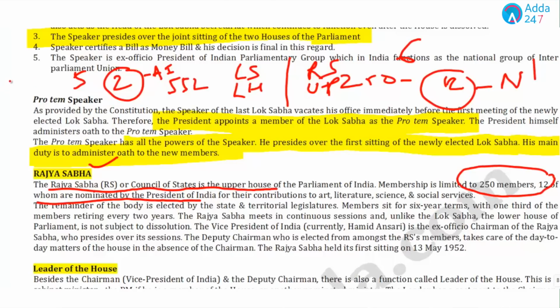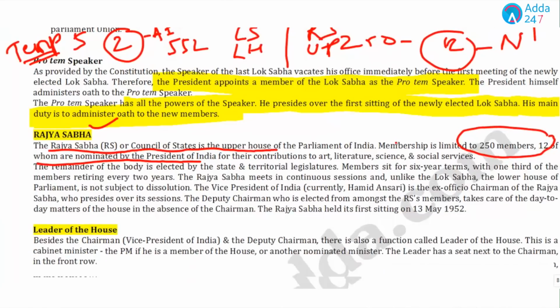And remember this, Lok Sabha is a temporary house, because it can be dissolved by the President on the recommendation of the Prime Minister. And Rajya Sabha is a permanent house, with 1/3 of its members retiring after every 2 years. Let's discuss some of the important points of Rajya Sabha in detail now.